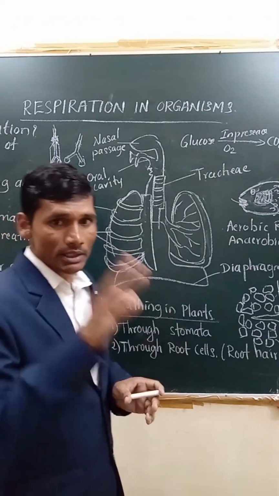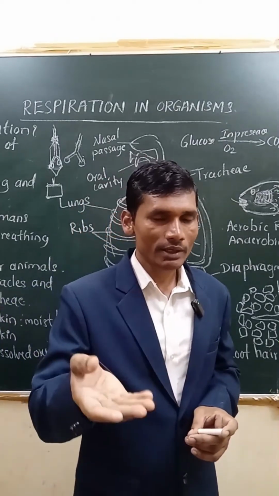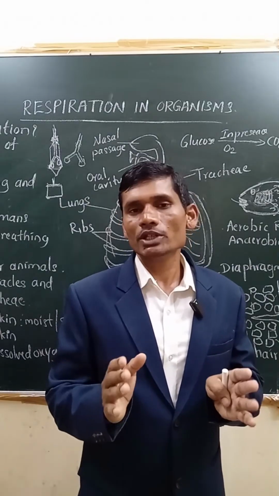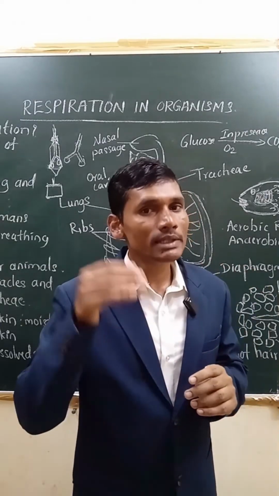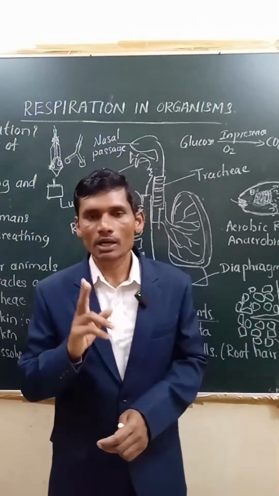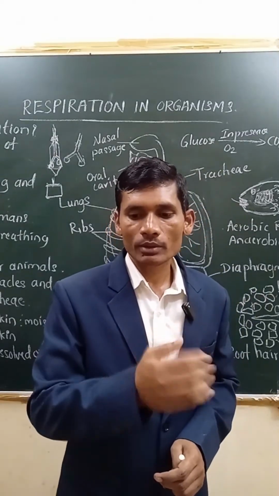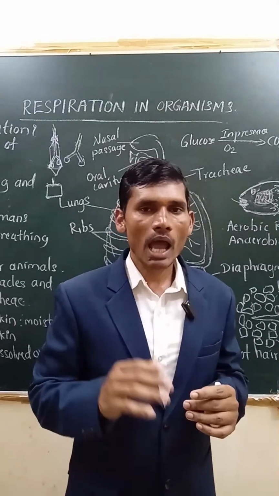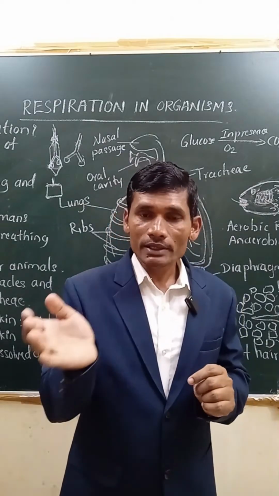Just a quick revision. We learned what is respiration. I'll do a quick revision and end the video. Respiration is a process in which glucose or food breaks down in cells to release energy. This process is called respiration. There are two types of respiration. One is aerobic respiration, another is anaerobic respiration. Aerobic respiration takes place in presence of oxygen, and anaerobic respiration takes place in absence of oxygen. These differences can also be asked.